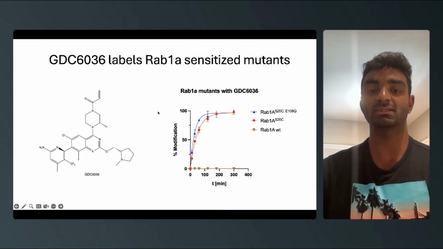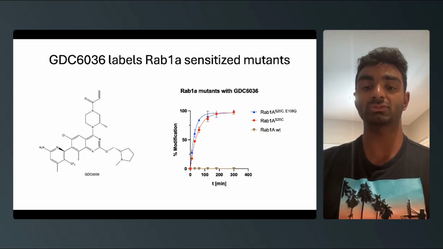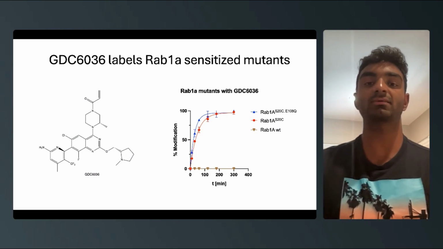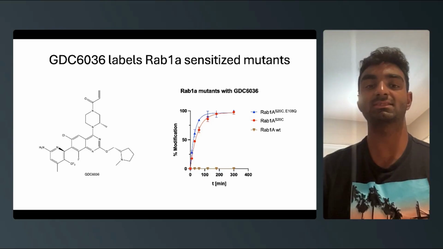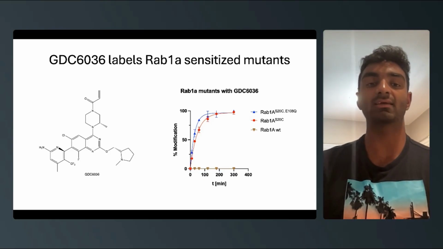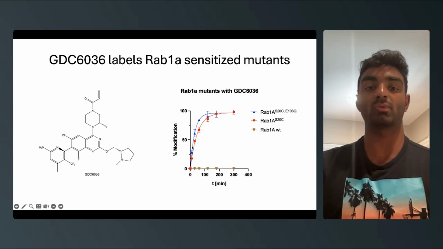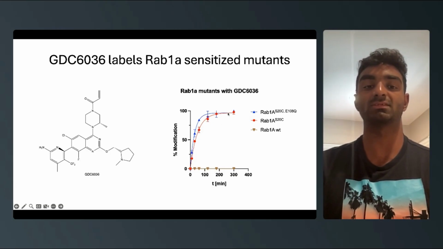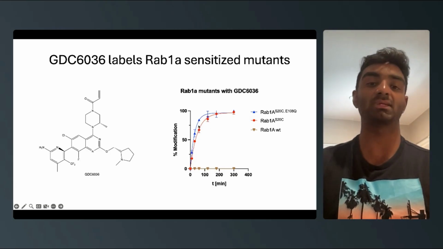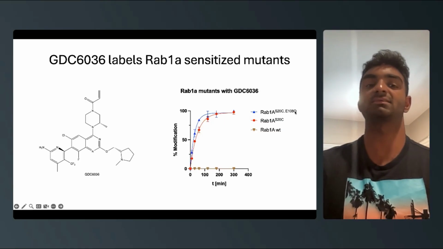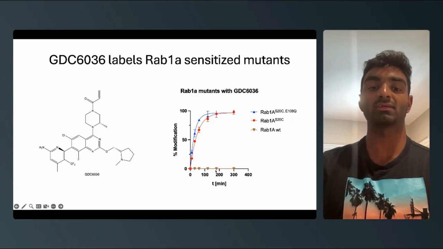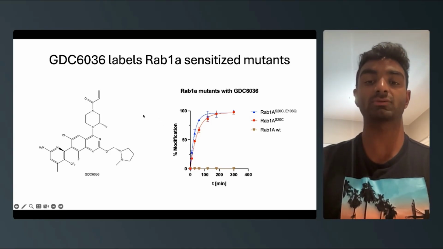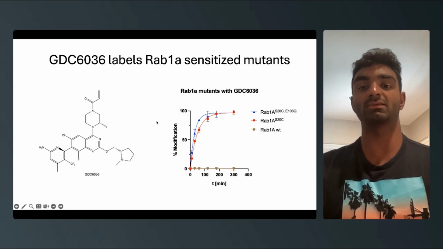GDC-6036 was developed by Roche and is in phase 3 clinical trials. However, when I introduced the cysteine into Rab1A, as you can see by the red line, it covalently modifies this mutant protein really fast, and that can be increased by adding a secondary sensitizing mutation, whereas the wild type is untouched. So this represents one of the first selective Rab GTPase probes.